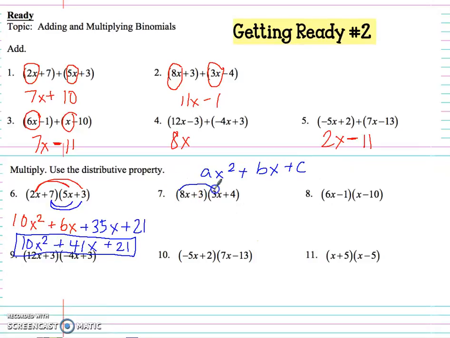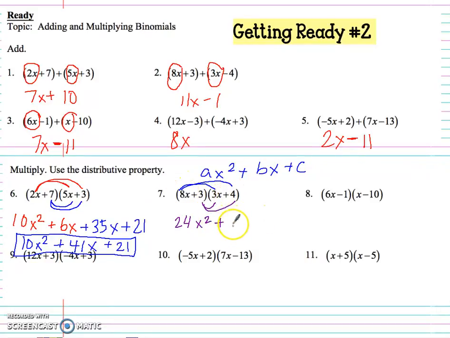So I'm just going to multiply these out, change my color to purple. Did it change? Oh, sure did. So I have 8x times 3x, which would give me 24x squared, plus, what is this? 8x times 4.